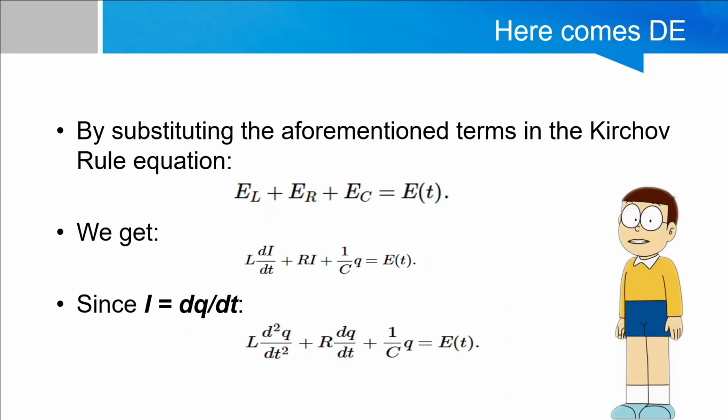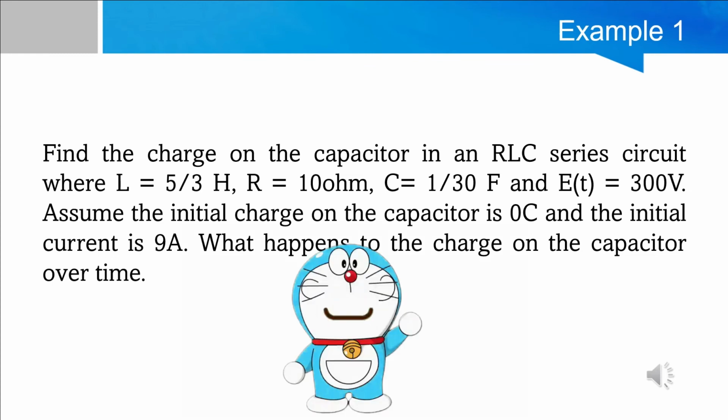I know you've been waiting for this, so this is where the differential equation comes into play. By substituting the aforementioned terms in the Kirchhoff rule equation, we get L dI/dt plus RI plus (1/C)Q equals E(t). And since I equals dQ/dt, the final equation would be L d²Q/dt² plus R dQ/dt plus (1/C)Q equals E(t), which is a second-order differential equation. As simple as that.